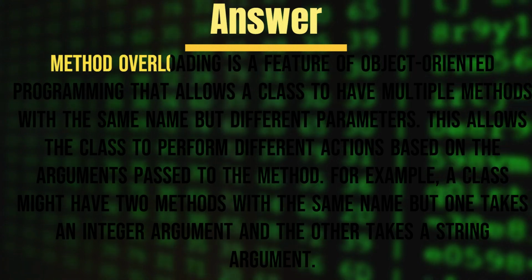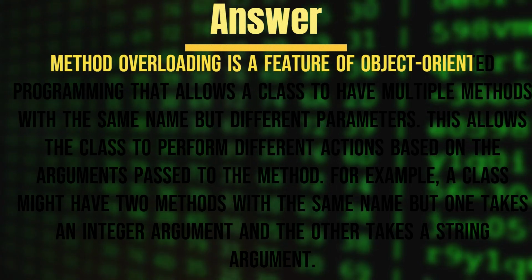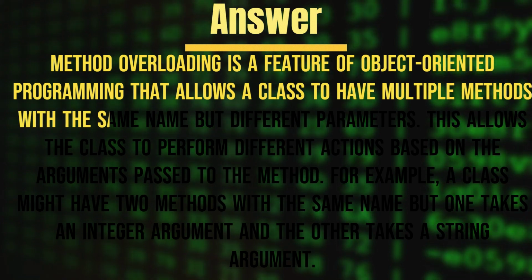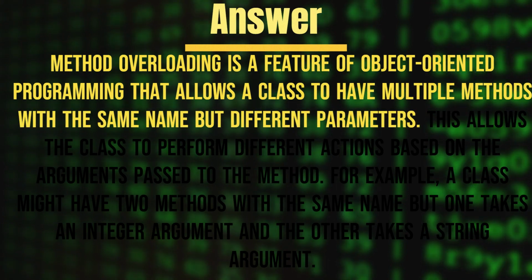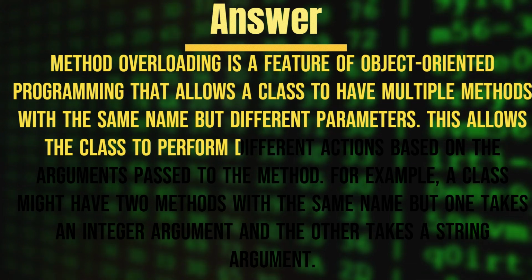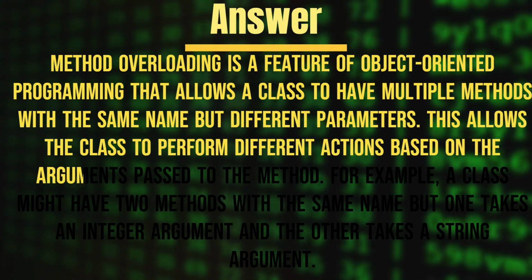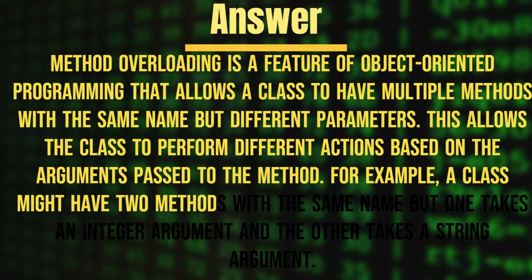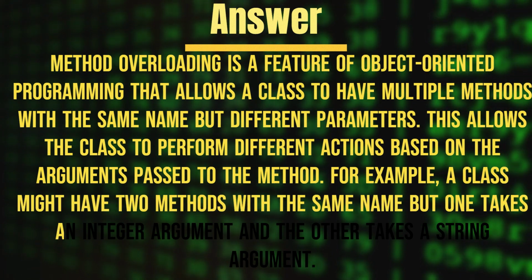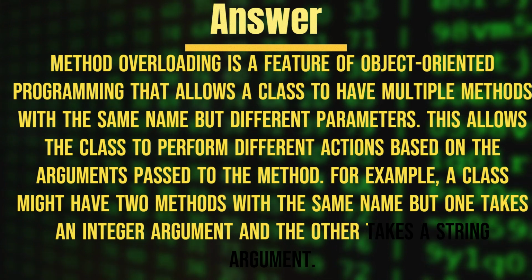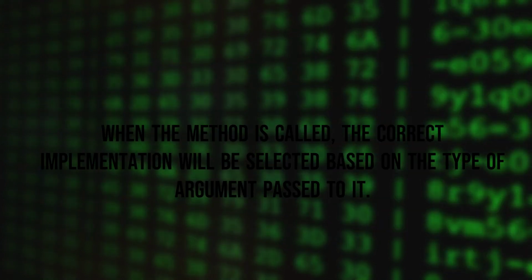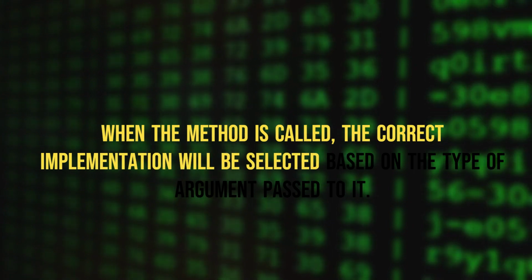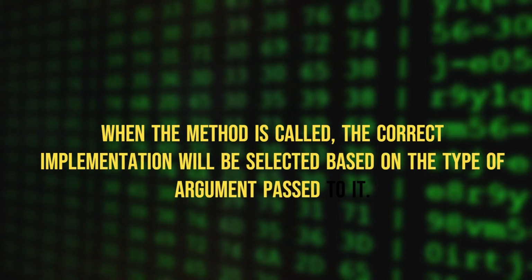Method overloading is a feature of object-oriented programming that allows a class to have multiple methods with the same name but different parameters. This allows the class to perform different actions based on the arguments passed to the method. For example, a class might have two methods with the same name but one takes an integer argument and the other takes a string argument. When the method is called, the correct implementation will be selected based on the type of argument passed to it.